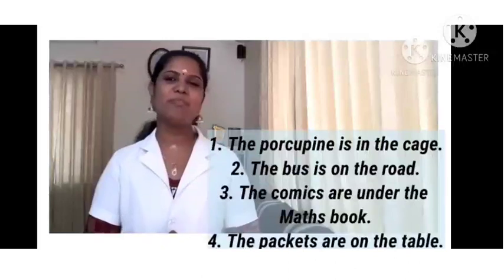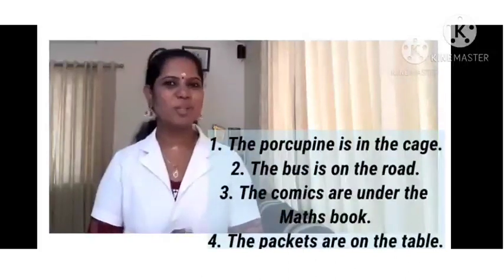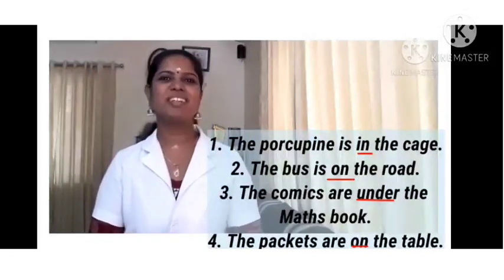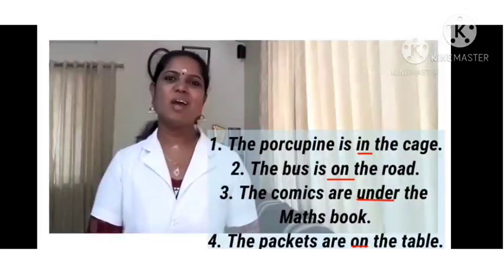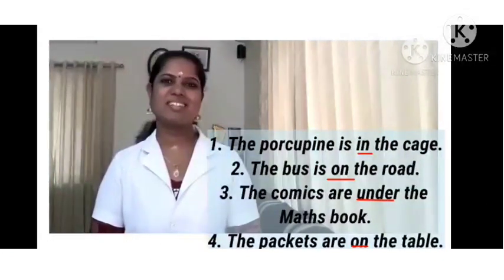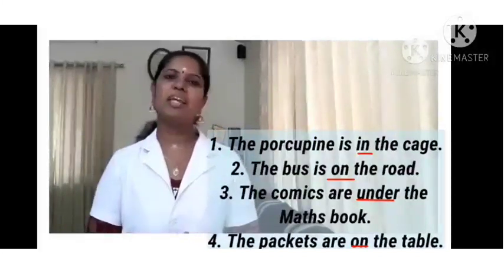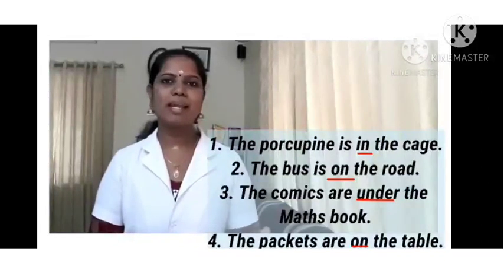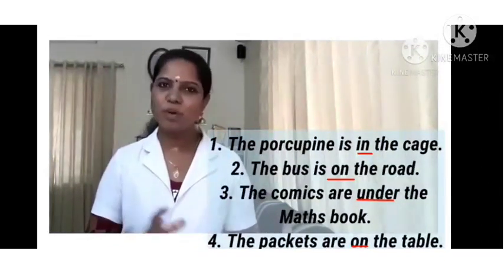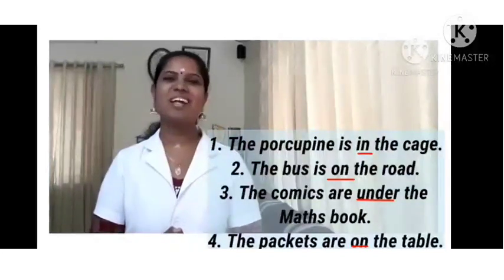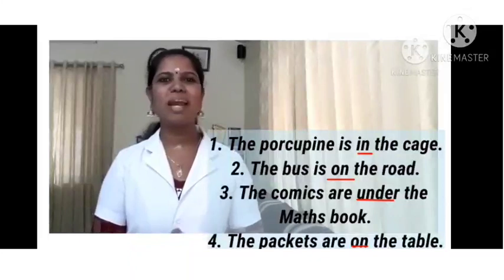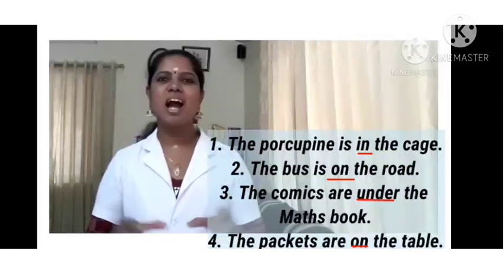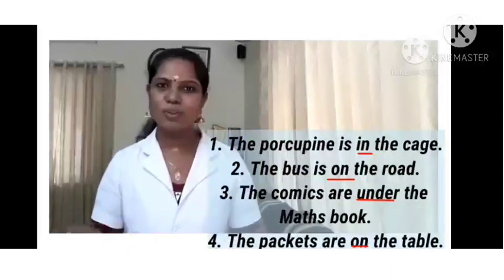See children, I have stressed some words in these sentences, isn't it? So which are those words? They are in, on and under. Now these words have some function in these sentences. What are they actually doing in these sentences? Let's see. Here, on shows a relationship between the two words, the packets and the table. And both the packets and the table are nouns. So what is the function of on? It tells us how these two words are related.